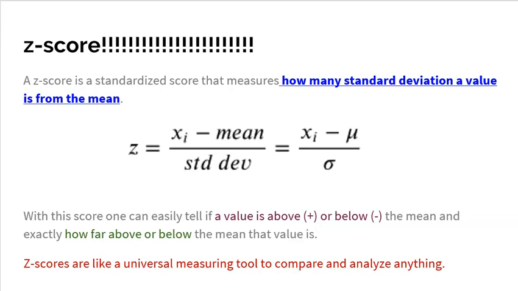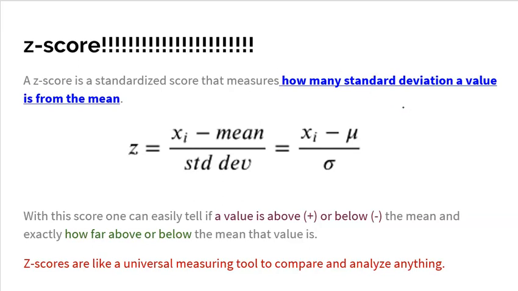So the formula is actually quite simple for a Z-score. And we just use a Z for Z-score. You simply take your individual value, that's what that little i stands for, your individual value. You subtract the mean, and you divide by the standard deviation. In symbols, that's x minus mu divided by sigma. And this actually tells you where you're positioned. First off, you're either going to be positive or negative. You're either going to be above the mean or below the mean. And then the numerical value will actually tell you exactly how far above or below the mean you are.